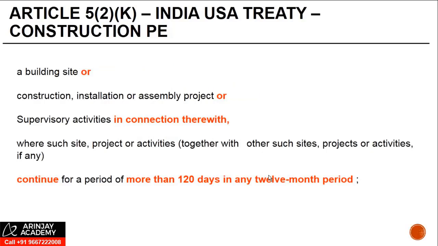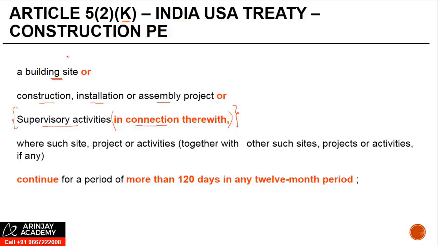Construction PE, this is basically in Article 5(2)(k). A building site or a construction, installation, or assembly project, or supervisory activity in connection therewith. Now, in the previous one, I told you that this kind of a clause may also be present in some treaties. It was not there, but it's there in this particular treaty.